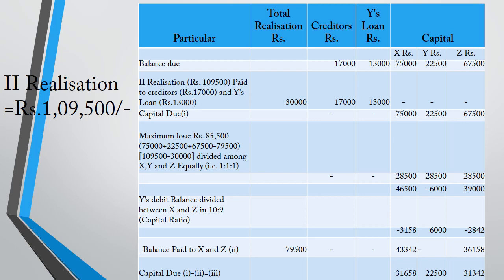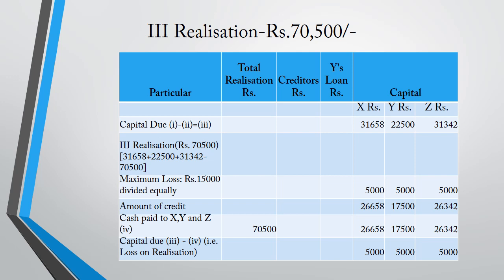Then we go for the third realization. For the third realization we have the amount 70,500, and the capital due is for the partners only: for X 31,658, for Y 22,500, for Z 31,342. First we add all the partners' capital accounts: 31,658 plus 22,500 plus 31,342. It shows the value 85,500.